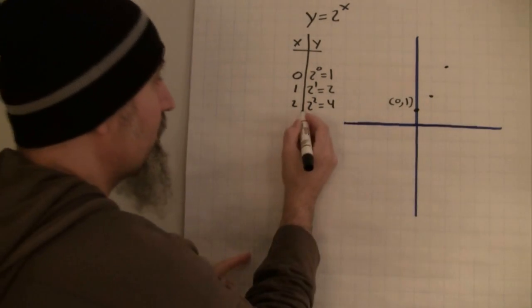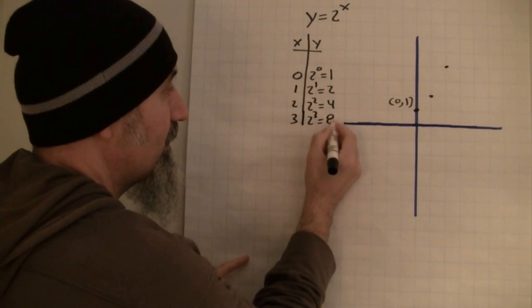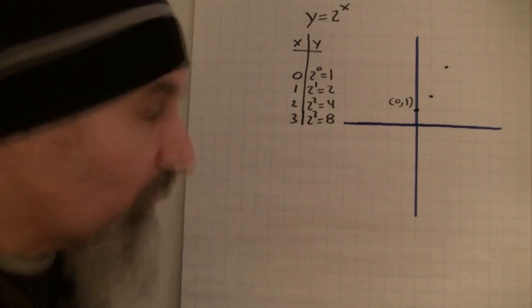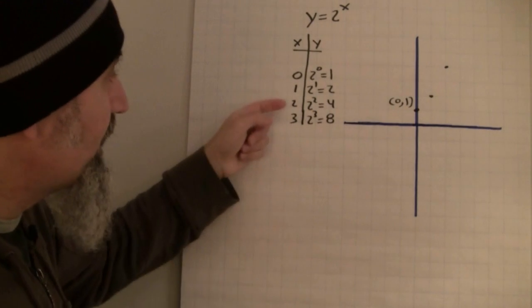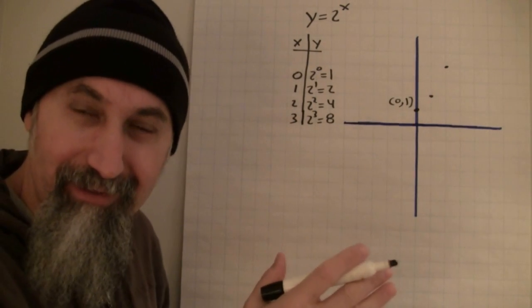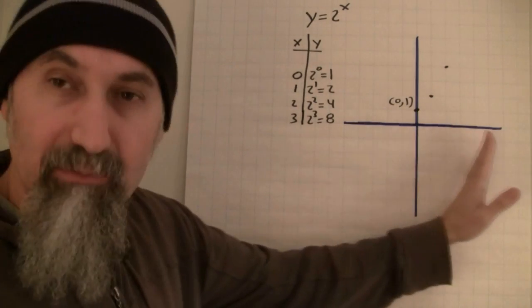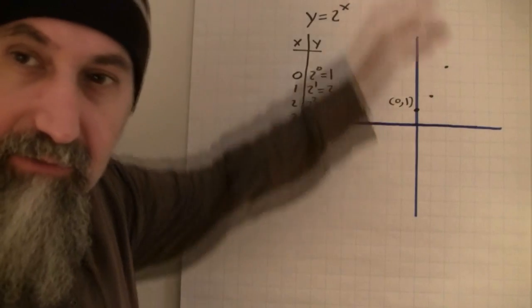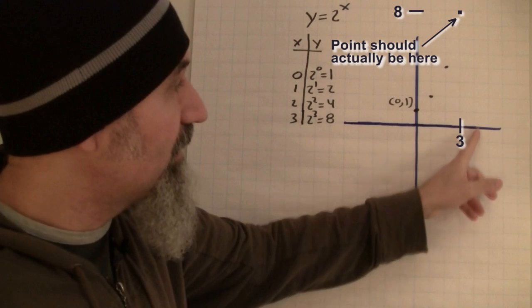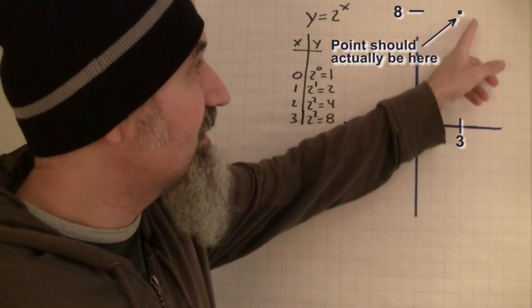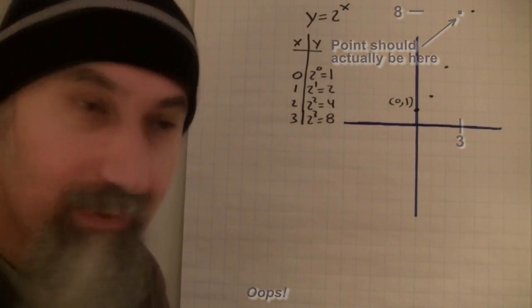If I go x is equal to 3, 2 to the power of 3 is going to be 8, right? The y's are being multiplied by 2 every step of the way. Every increment, every 1 that we increase the x by, right? So the x increases by 1s and the y doubles every time, right? So when x is 3, y is 8, right? 1, 2, 3, 4, 5, 6, 7, 8. Like we're going off our grid line, right?